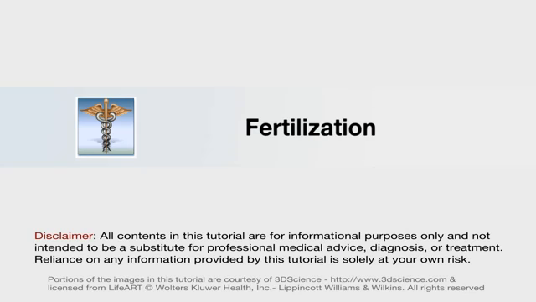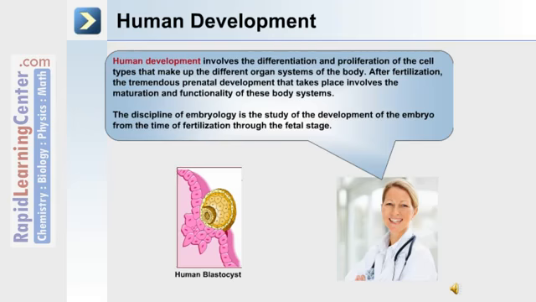Let's begin by discussing what takes place at fertilization. Human development involves the differentiation and proliferation of the cell types that make up the different organ systems of the body. After fertilization, the tremendous prenatal development that takes place involves the maturation and functionality of these body systems. The discipline of embryology is the study of the development of the embryo from the time of fertilization through the fetal stage.